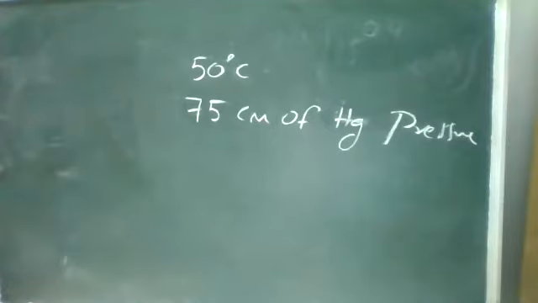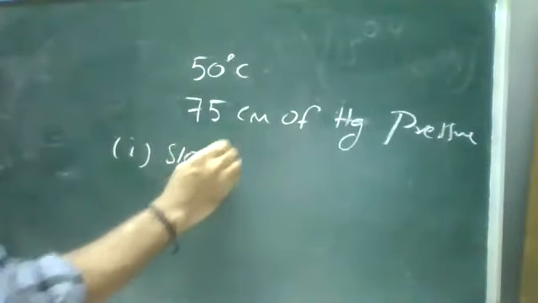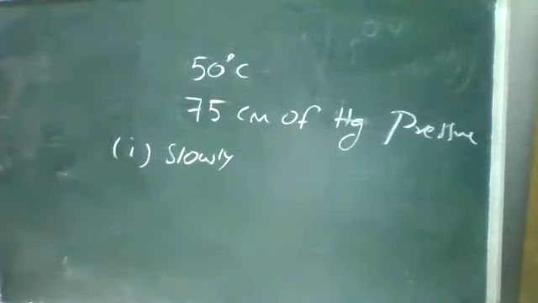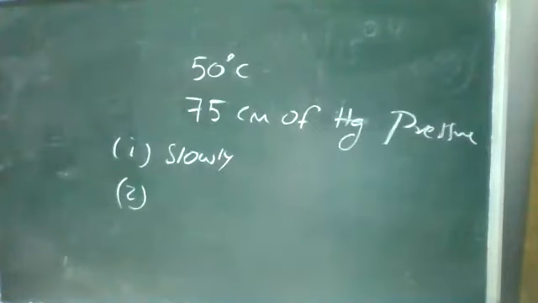The first one slowly, the second one suddenly.